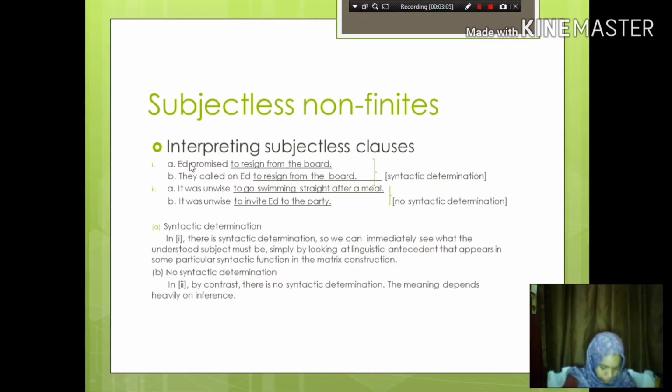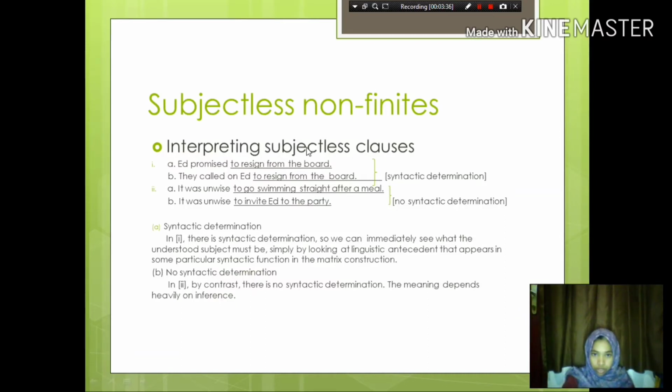In this example, part A: Ed promised to resign from the board. In part B: they called on Ed to resign from the board. The first example is syntactic determination, and the second example is non-syntactic determination. Okay, first, syntactic determination.